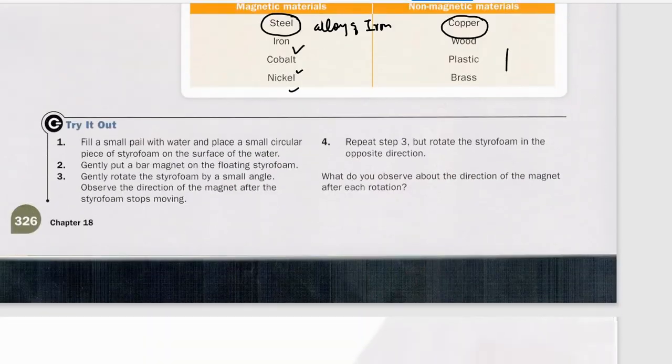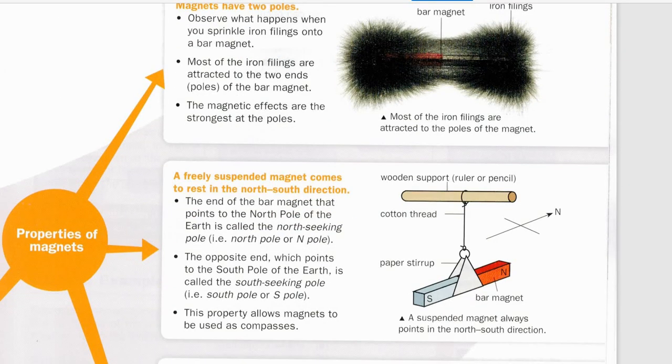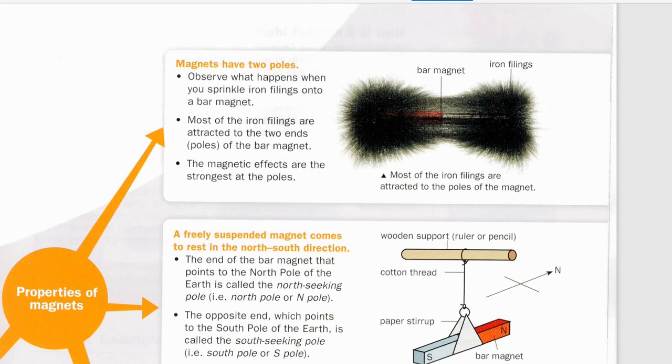Now, these are very important properties of magnetic materials. The first property is that a magnet has two poles. Two poles means they have polarity, and both are completely different.